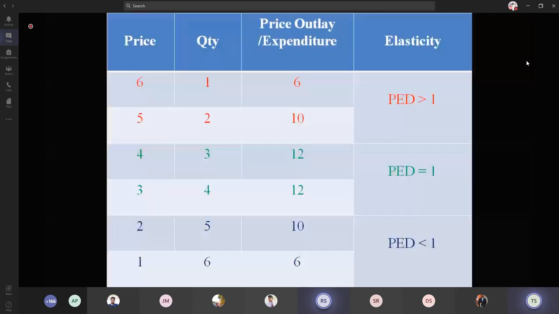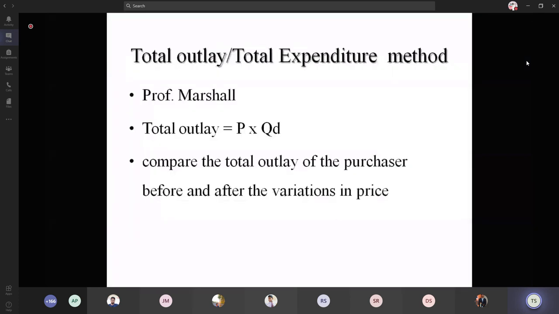So here we are having the numericals on the percentage method and the arc elasticity. The first and third, percentage elasticity of demand and arc elasticity of demand, are with numericals. The second type, point elasticity, and the last one, the total outlay or total expenditure method, are based on the theoretical method.